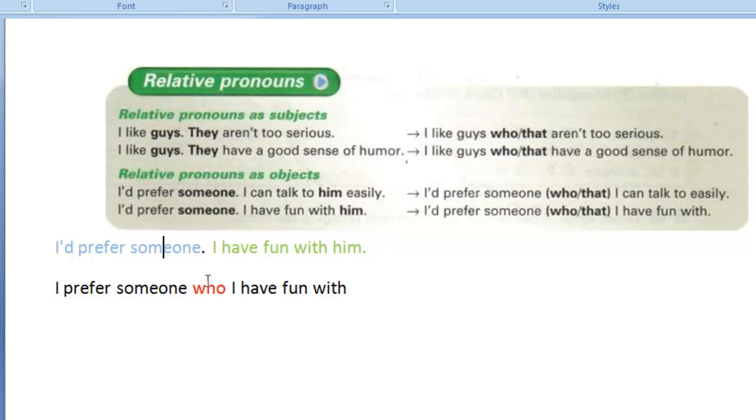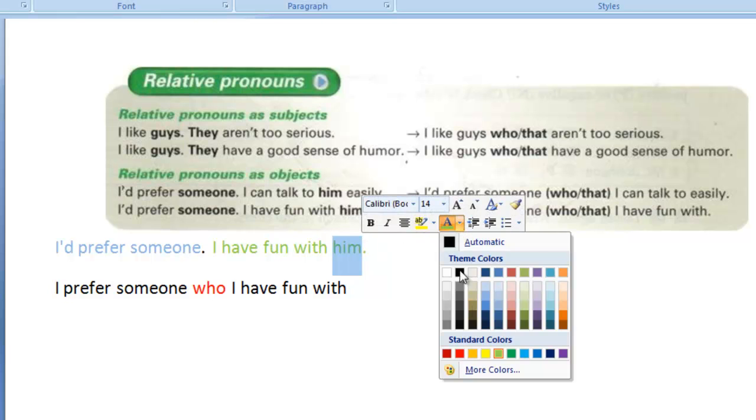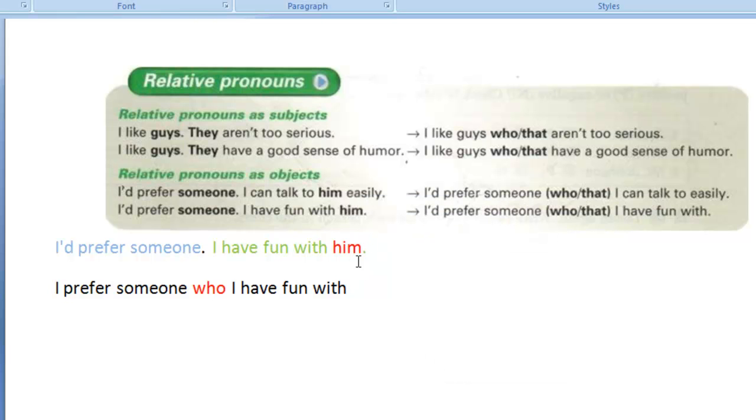What I want to do is combine those two ideas, and I'm going to use relative pronouns to do that. And so the only thing that changes is simply the object in our second statement, it just disappears. All right, and in between the two statements, I include who or that.